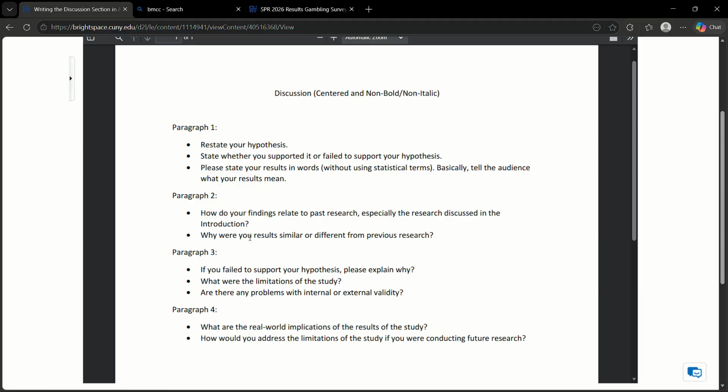So there's a lot of reasons why we failed to support our hypotheses. One of the reasons, the biggest reason of all, is the small sample.